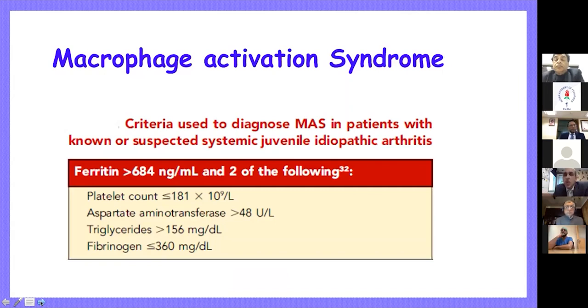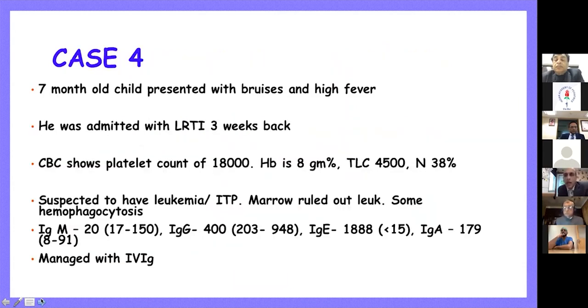There is a kind of craziness of the immune system being triggered by an underlying disorder, which leads to cytopenias, a high ferritin level, thrombocytopenia, and low fibrinogen with high triglyceride.